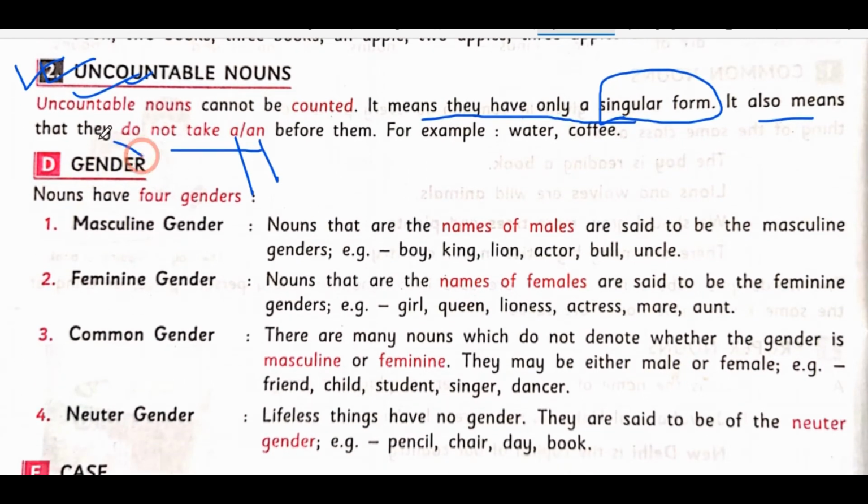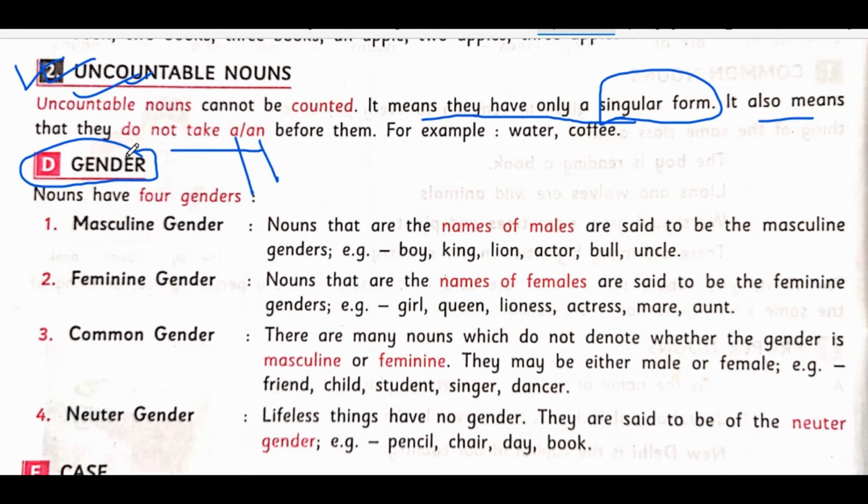So now let us move to the next point. Gender. Gender means what? It means the sex of the people, we can say that, whether it is male or female. According to grammar rules, there are four classifications of gender. You already got this in class 6, 7, 8, or you will get more about it in higher classes. So genders are classified into four main types.